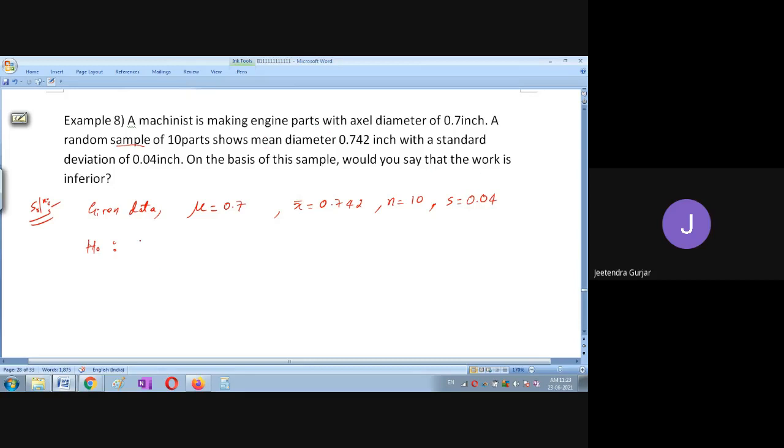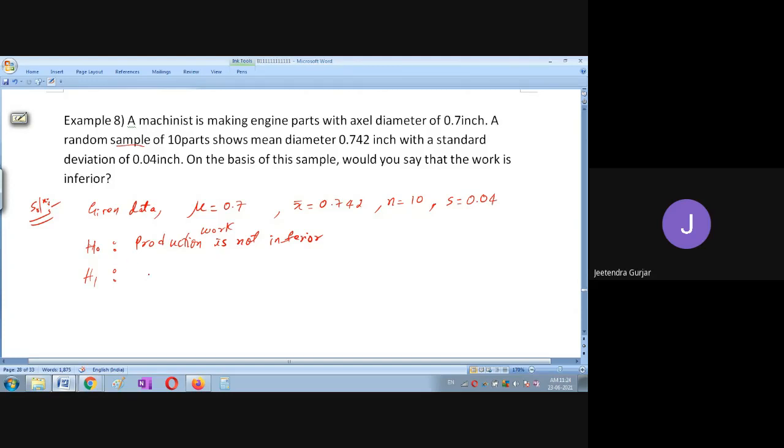I will check. So you can take any hypothesis, friends. So I will take here production is not inferior. Let me check this hypothesis. Okay. So if you take H naught is production work is not inferior, then immediately there will be an alternate hypothesis.